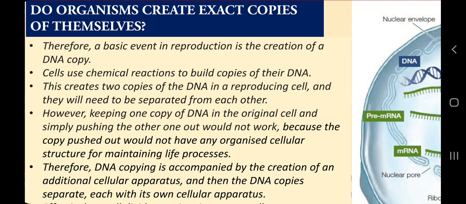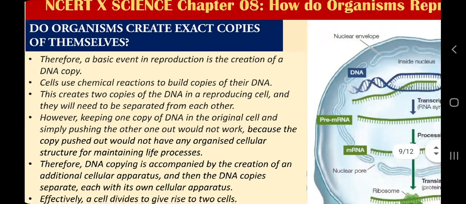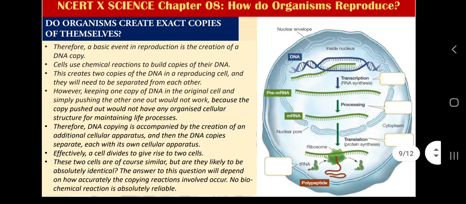Now, therefore, a basic event in reproduction is the creation of a DNA copy. So what is a DNA copy? Let me give you one more idea: as the cell is the fundamental unit of life, if any organism grows, then cells multiply. If any organism is healing its wounds, then cells multiply. And if any organism is reproducing, it means it is creating more organisms, it means cells multiply.